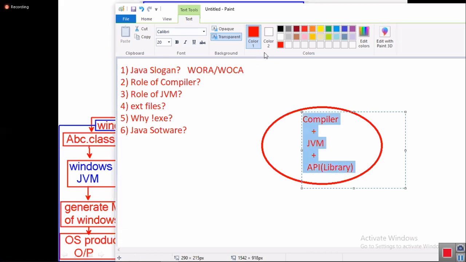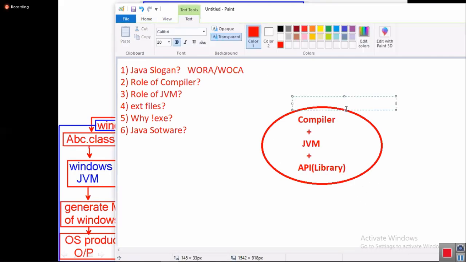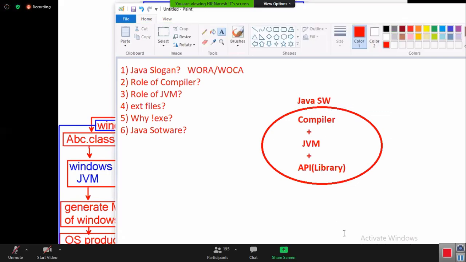In Java or in technologies like .NET, Python, Java, library technologies wise, we do not call it a library, we call it API. Then tell me, this is my Java software. Carefully observe. Now this Java software is a combination of three components: compiler, JVM, library.